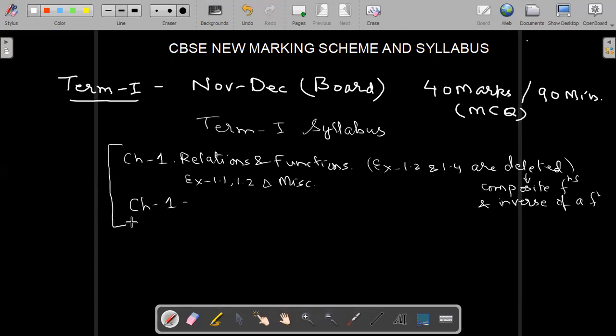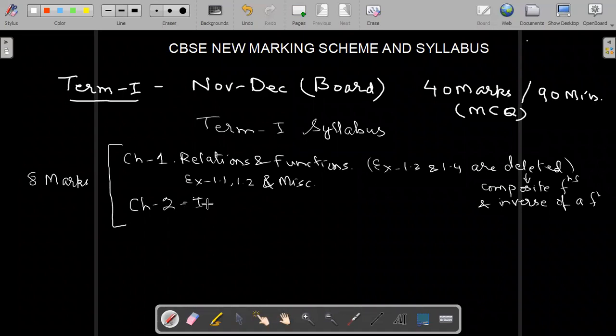So these are chapter 1 and this is your chapter 2, inverse trigonometric functions.